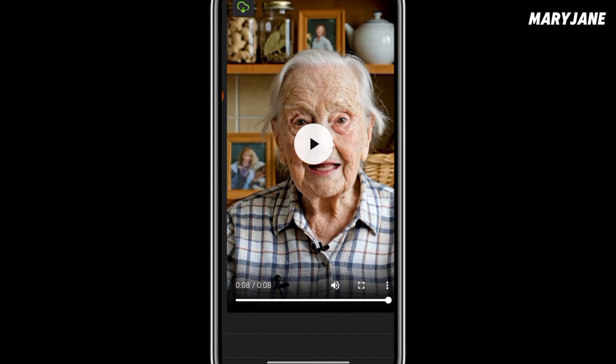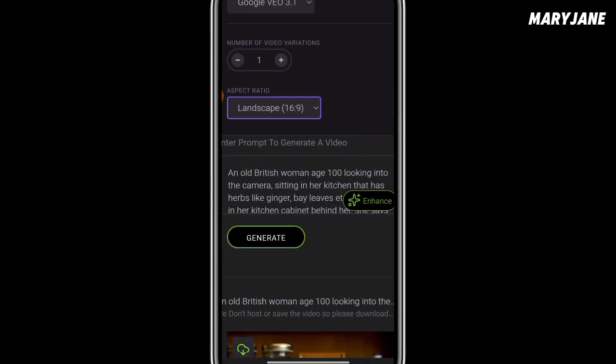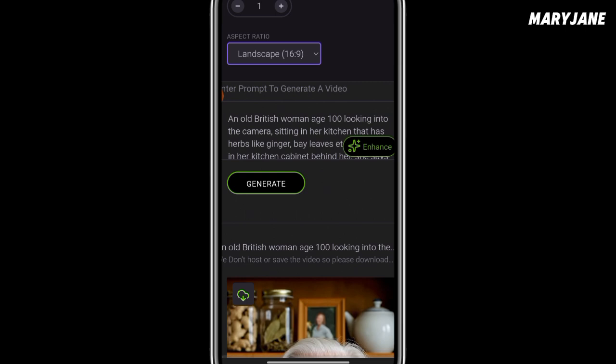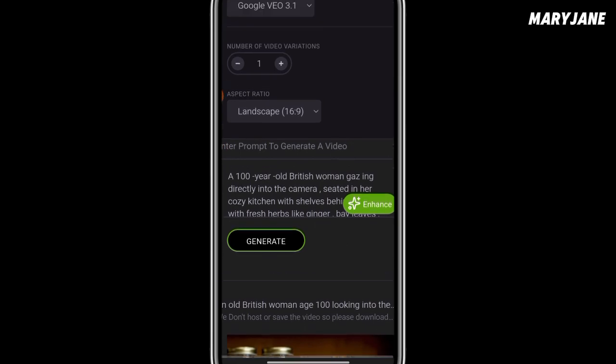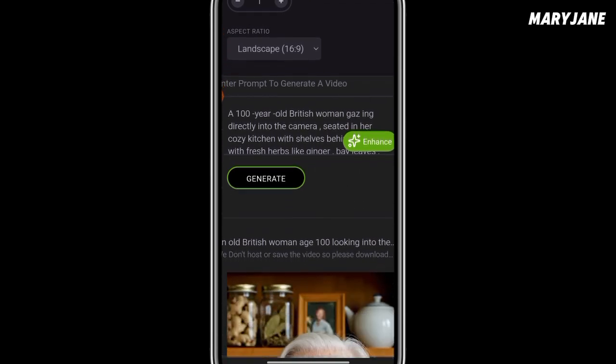Like, for real, where will you see a free app that will give you an 8 seconds video? Okay, so now let's generate this again. One thing I love about this app is that you can enhance your prompt. Let's enhance this prompt before we generate it again. We're using 16:9, the landscape, that we turned it to. Now let's generate for YouTube video.